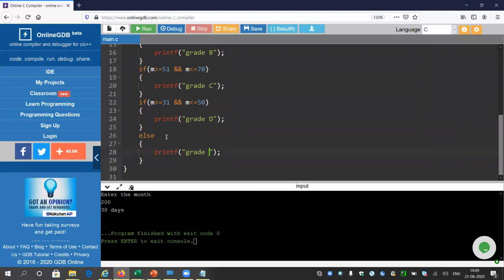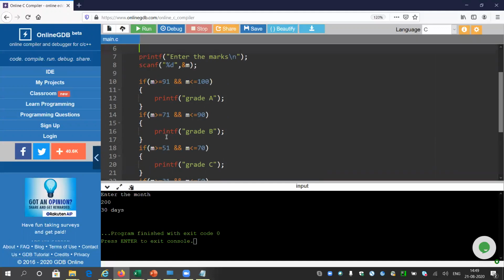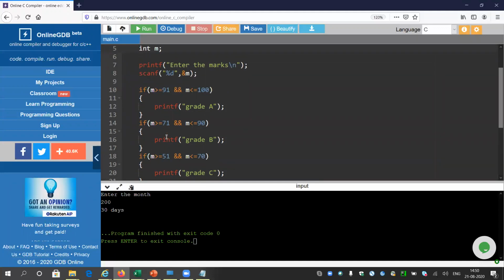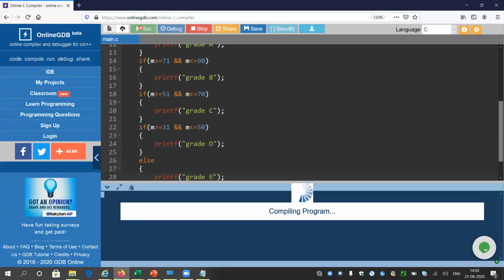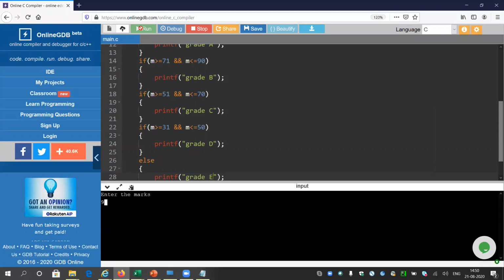But this program has some problem. I'm going to tell you. All the measurements have been specified: 91 to 100 what to do, 71 to 90 what to do, 51 to 70 what to do, 31 to 50 what to do, and else what to do. Now if I enter a mark like 40, I get only 40. So 40 should come under grade D, right? It is printing grade D correctly. But now, if I enter 95 here, it should print grade A, but here it will print grade A and E. Okay, it looks like grade A and grade E.